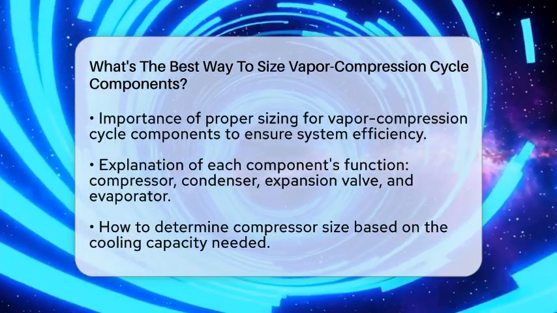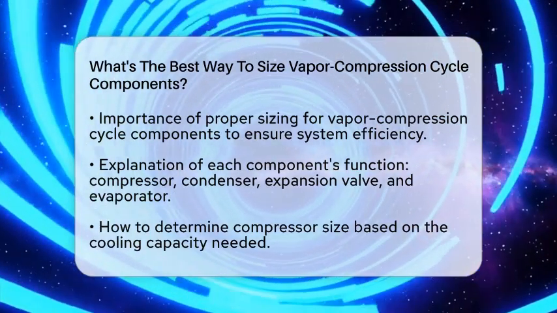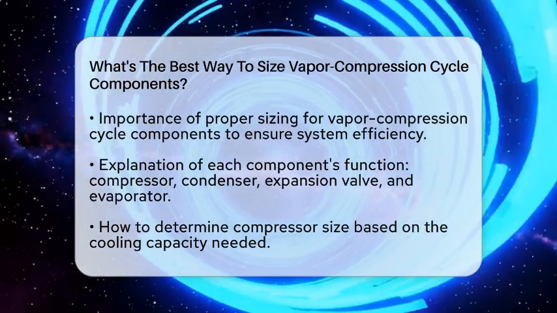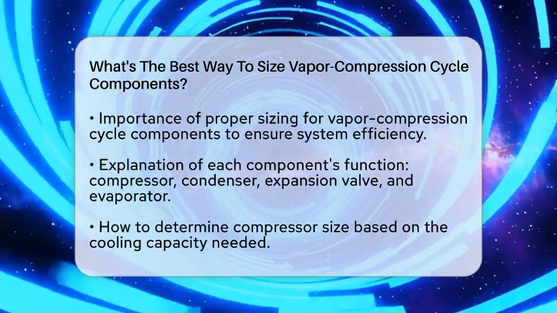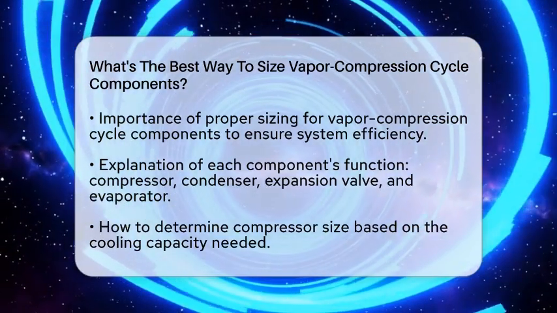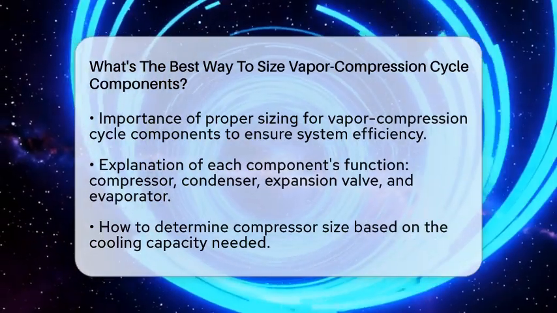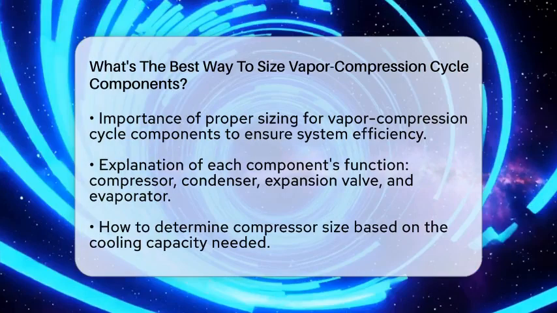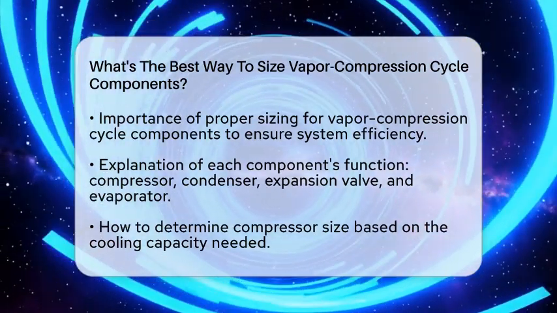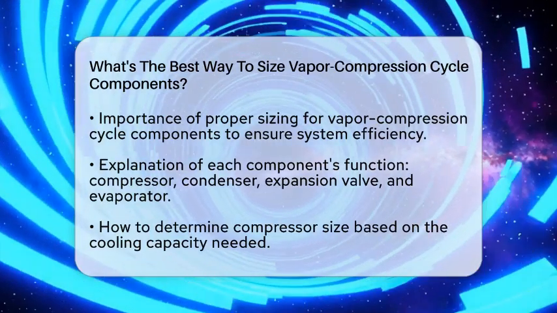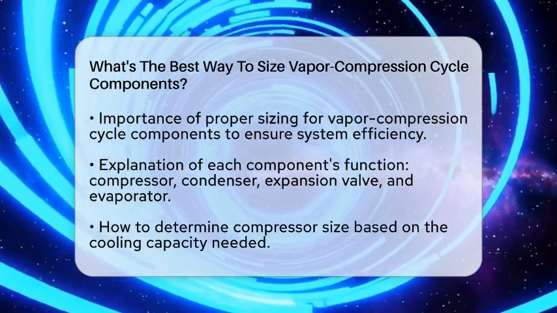First, you need to understand what each component does. The compressor takes in low-pressure refrigerant gas and compresses it into a high-pressure, high-temperature gas. The condenser then cools this gas, turning it into a liquid by transferring heat to the outside air or water. The expansion valve drops the pressure of the liquid refrigerant, making it cold and ready to absorb heat. Finally, the evaporator absorbs heat from the space or object you want to cool, turning the refrigerant back into a gas.